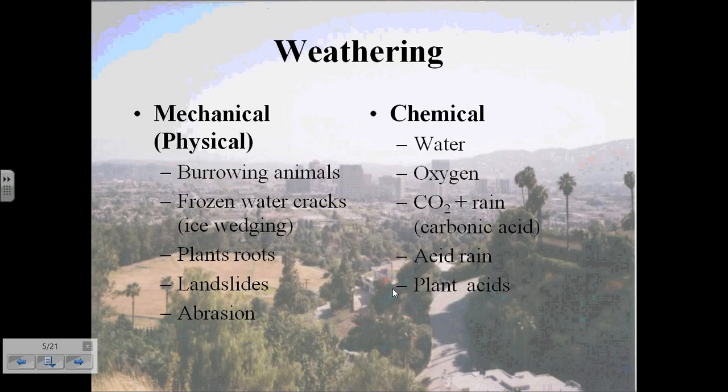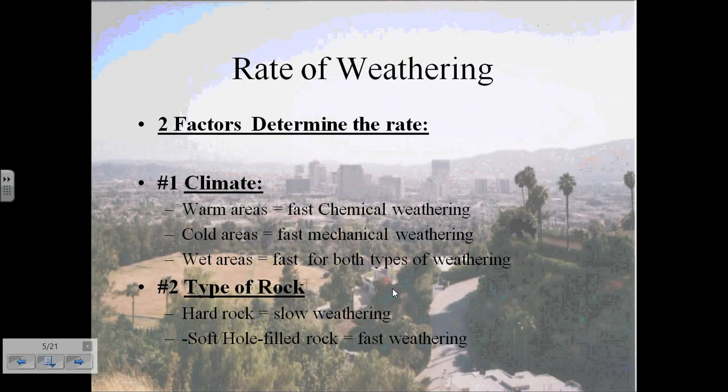With chemical weathering, as I mentioned, there is a chemical change. In that case, you have things like water, which can cause hydration. You have oxygen, which can cause oxidation. You have carbonic acid, which can form caves or break down other types of rocks into smaller rock forms. You have acid rain, and you have the plant acids, the acids that generate from the plants that can actually break down the rock.